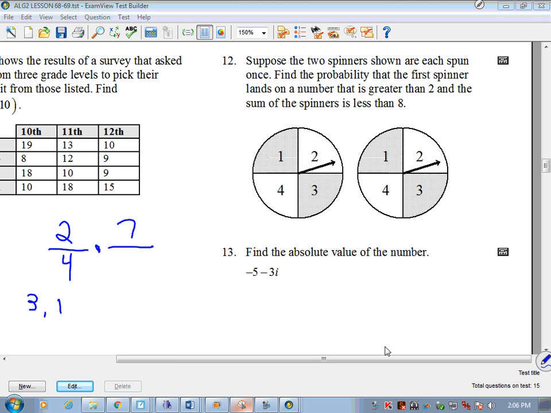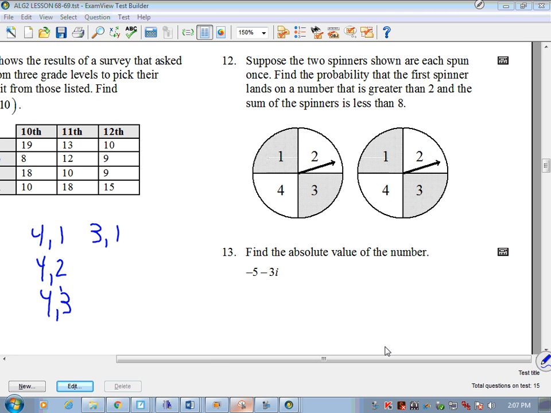So it's kind of a weird deal. In fact, this is what my work shows for this. For the 2 spinners shown below, we find the probability that the first spinner lands on a number that's greater than 2. So we can get 4, 1, 4, 2, 4, 3.